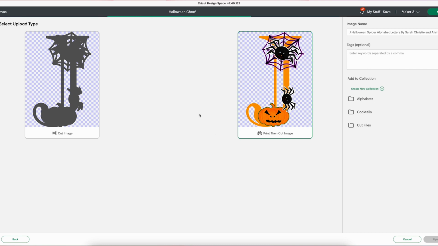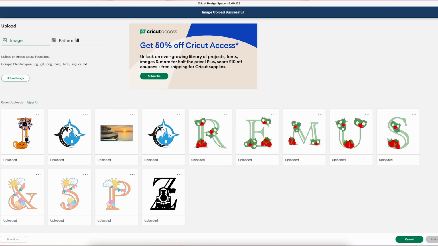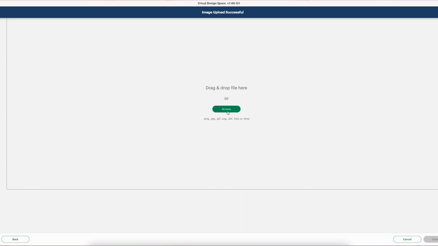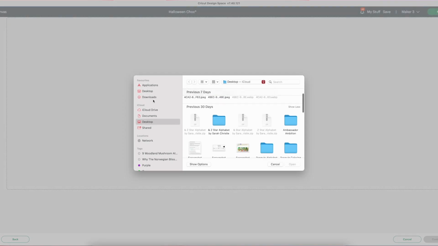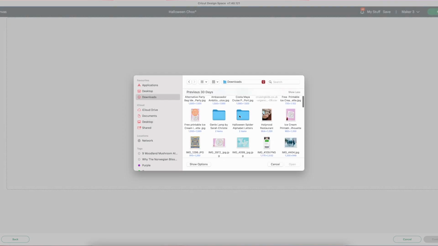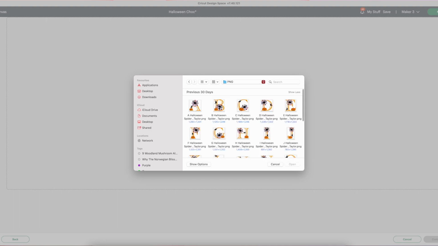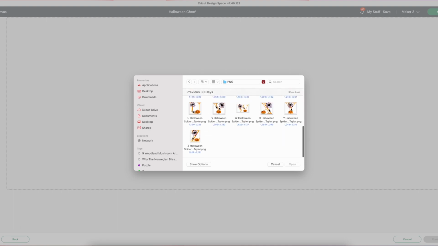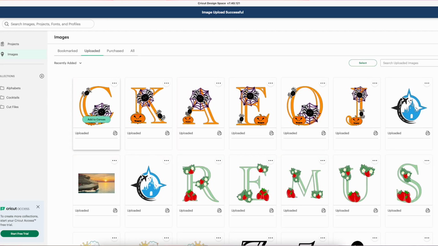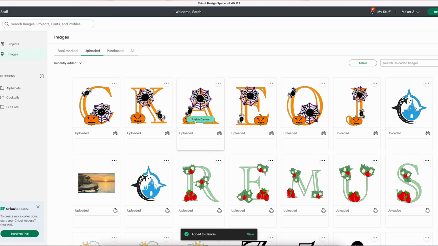There's a box there so that you can add notes if it's for a certain project, but if not, just continue. They are labelled anyway, and just keep going until you've got the name or all the letters that you want to add to Design Space. So when you've uploaded everything, you can then click on your images and add them to Canvas.